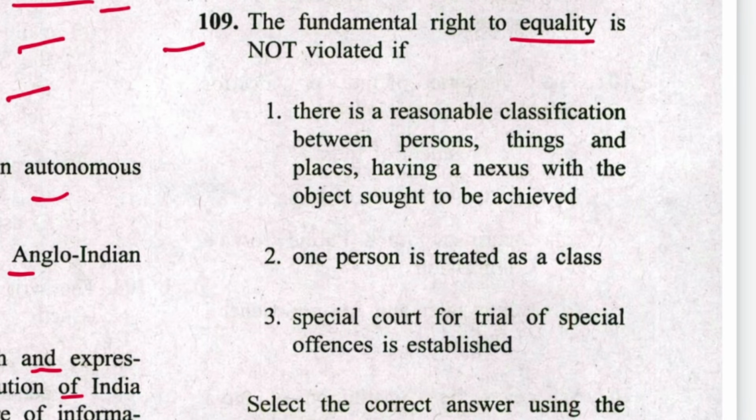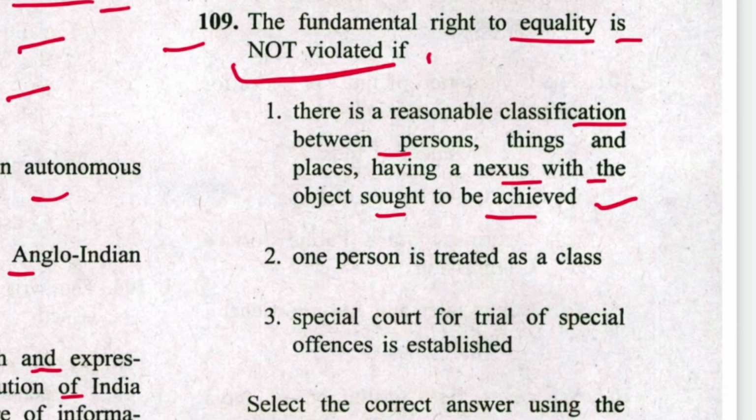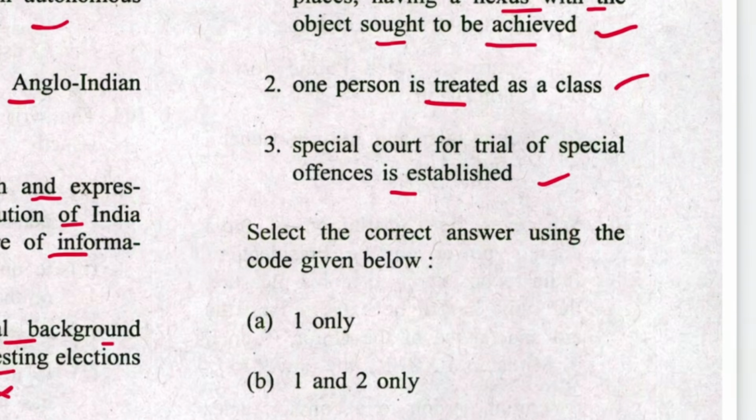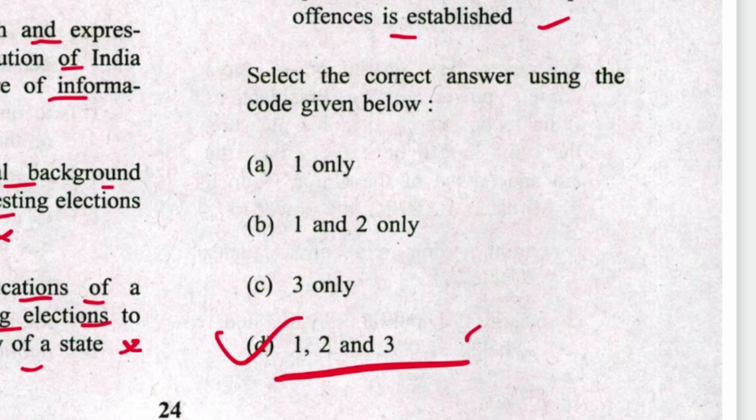Next 109. The fundamental right to equality is not violated if there is a reasonable classification between the person, things, and places having nexus with the object sought to be achieved. Yes, it is correct. Then person is treated as a class. Yes. Special court for trial of special offences is established. Yes. So all three are correct. 1, 2, 3. D is the answer.